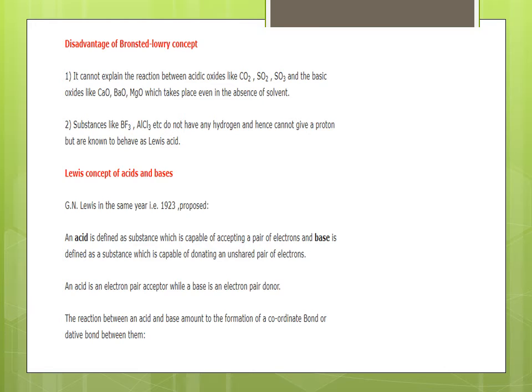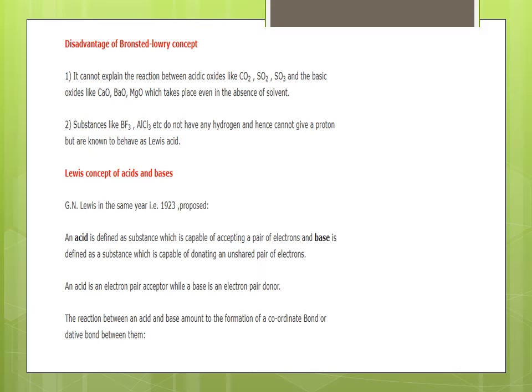Lewis concept of acids and bases. Now we are at the third concept. G.N. Lewis, in the same year, that is in 1923 when the Bronsted-Lowry concept came into play, proposed that an acid is defined as a substance which is capable of accepting a pair of electrons, and a base is defined as a substance which is capable of donating an unshared pair of electrons. An acid is an electron pair acceptor while a base is an electron pair donor.